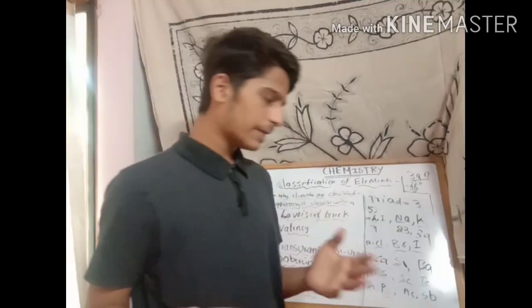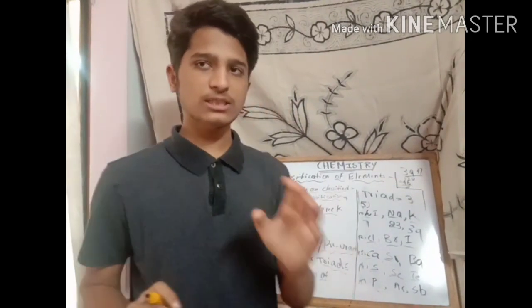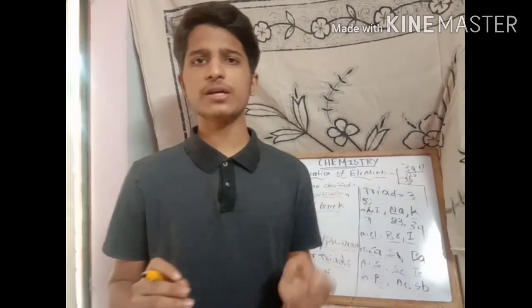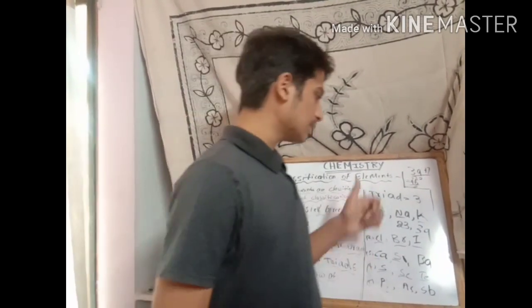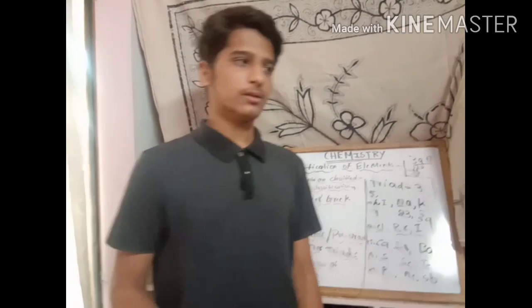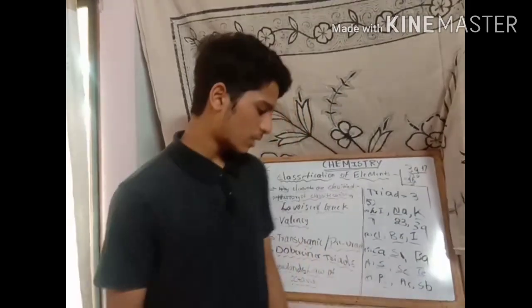So the Döbereiner triad is applicable to all elements. But in case of some elements, it is not applicable, just that it is differentiated by 0.5 or 1.5 difference. So it is not a matter. Okay, this is the Döbereiner triads, and what is its statement.